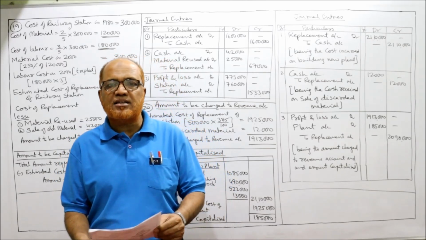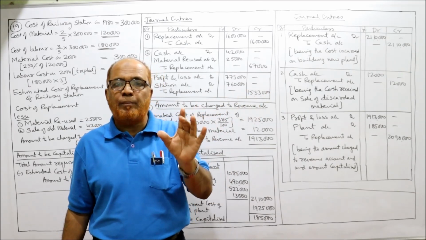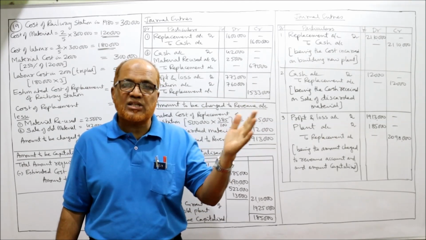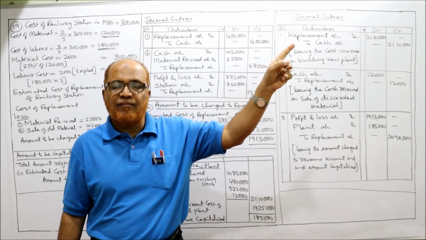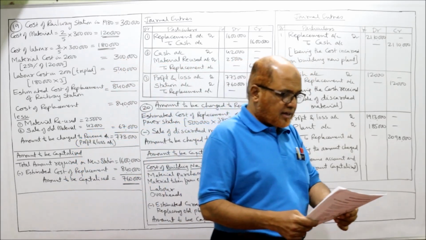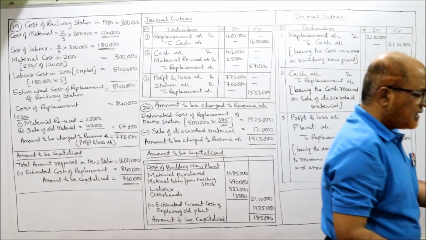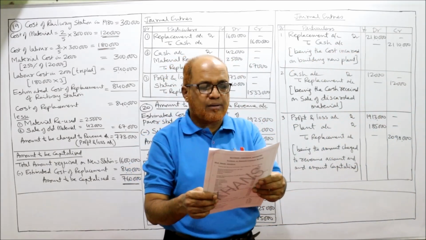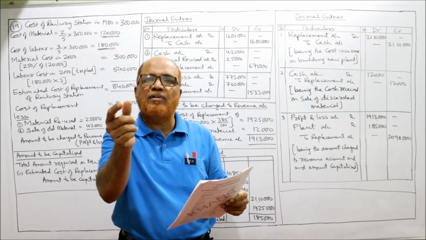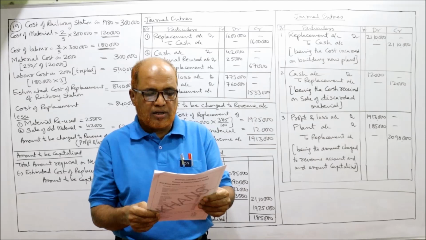Treating 1954 as the base year, the base year index will always be 100. So in 1954 the index number was 100, and in the current year 1994 the index number is 385. By using this index number we can find out the current cost of the station, the replacement cost.